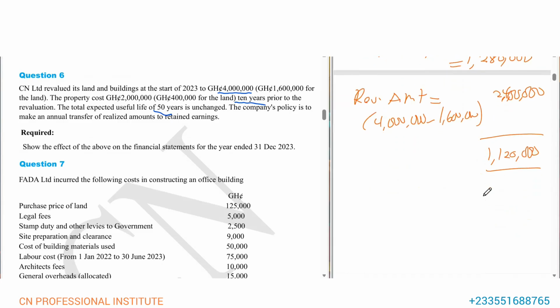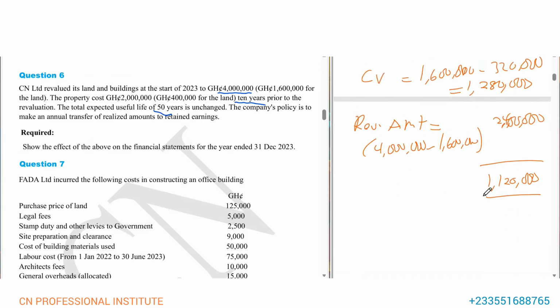We were told that they make transfers. So let's not forget that they do transfers. What we are saying is that if the asset is revalued at the start of 2023, then we have to charge depreciation for 2023. Don't forget that we have to charge depreciation for what? 2023. Because the valuation happened at the beginning.